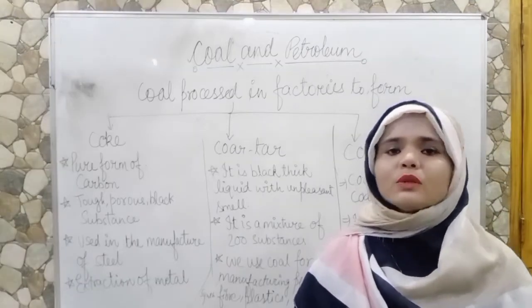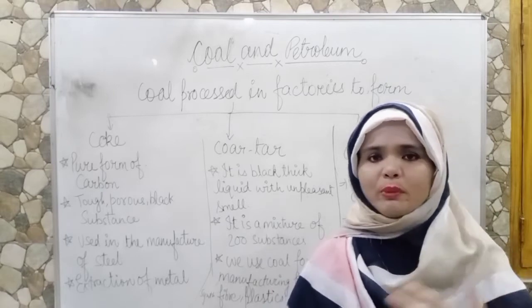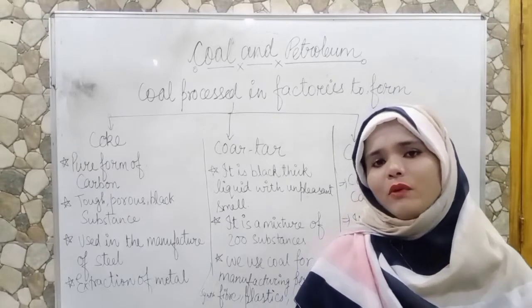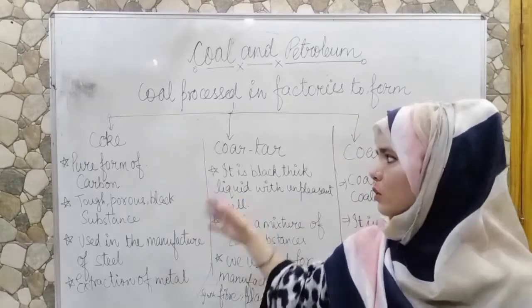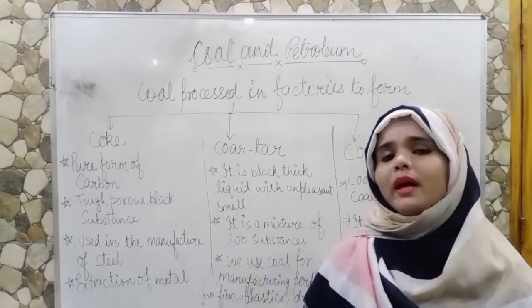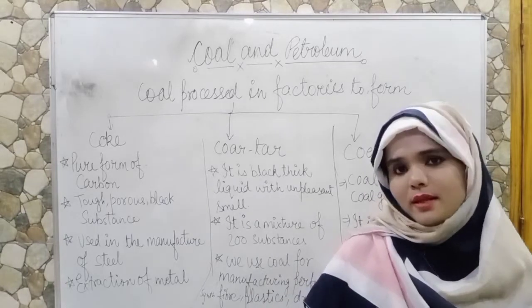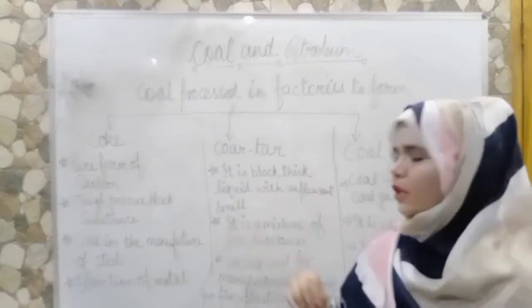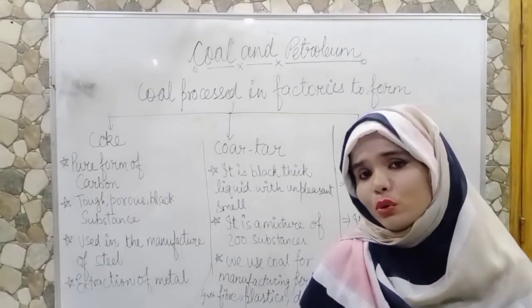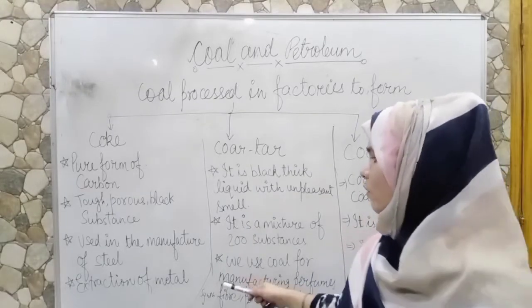Actually, steel is made from iron, that is pig iron or cast iron, and we mix a 5% amount of carbon, that is coke, into it to make steel. So coke is basically used in the manufacture of steel, and coke is also used in the extraction of metal.